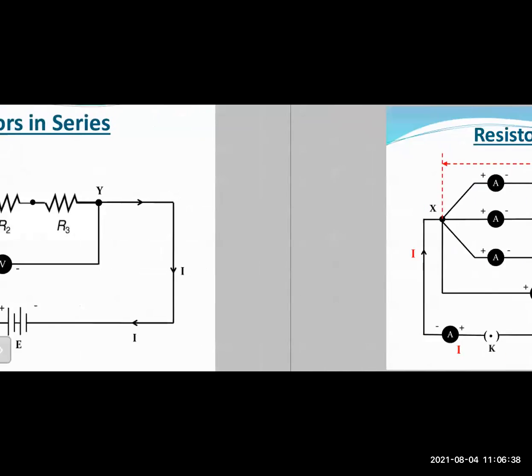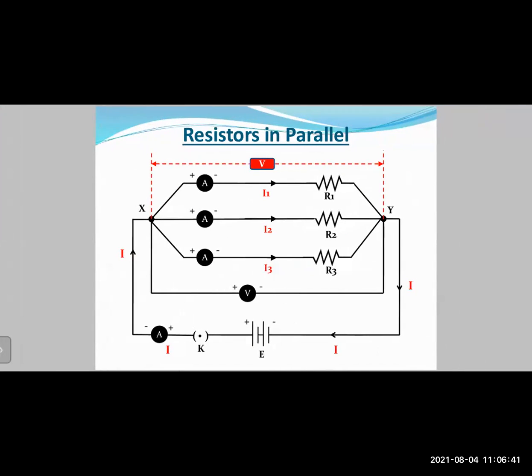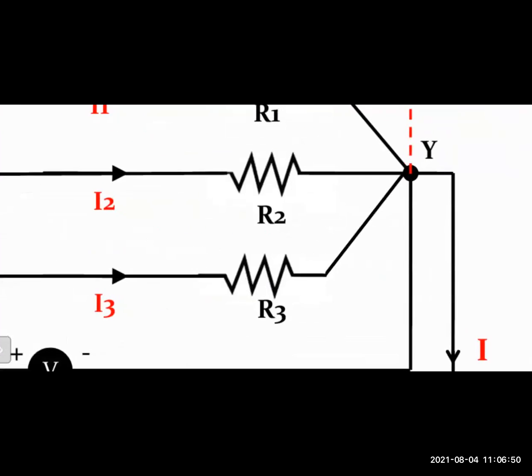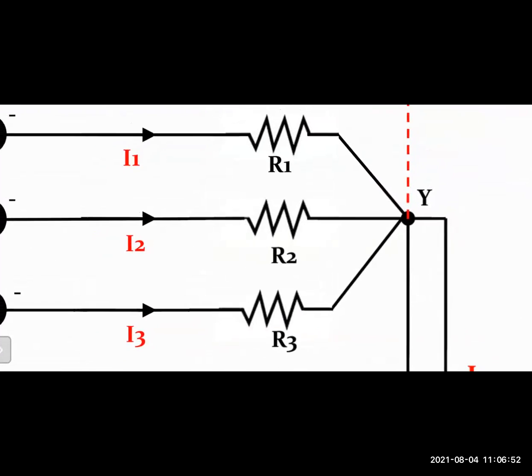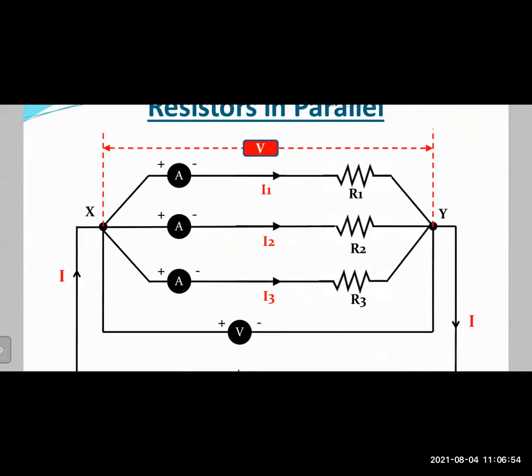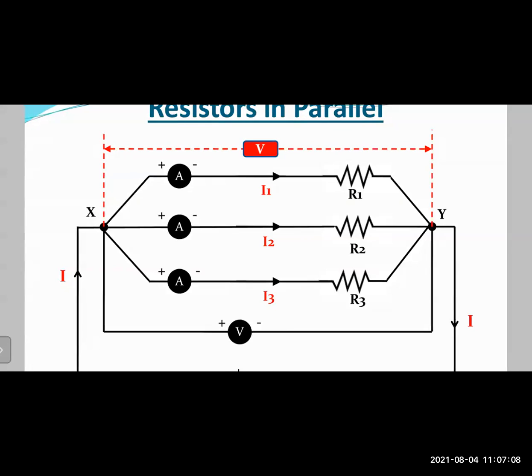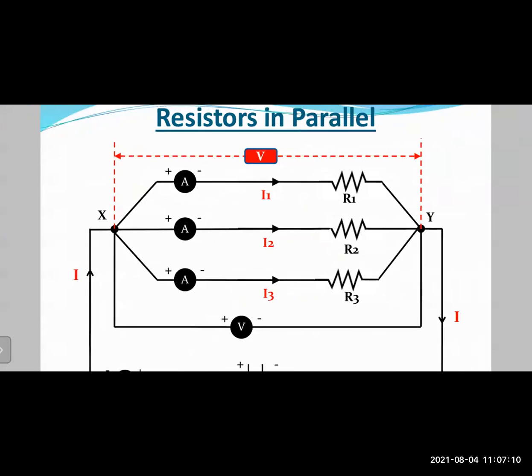Now, if you look at the next diagram, this is a parallel combination. Here it is the same diagram. Just look at the points X and Y on the left and right hand side. You can see the resistors R1, R2, and R3. The three resistors are situated parallel to each other. But if you look carefully, the two ends of the resistors are connected to those common points, X and Y. So they are not connected end on end, but all three are connected at the same points. This is called a resistor in parallel combination.